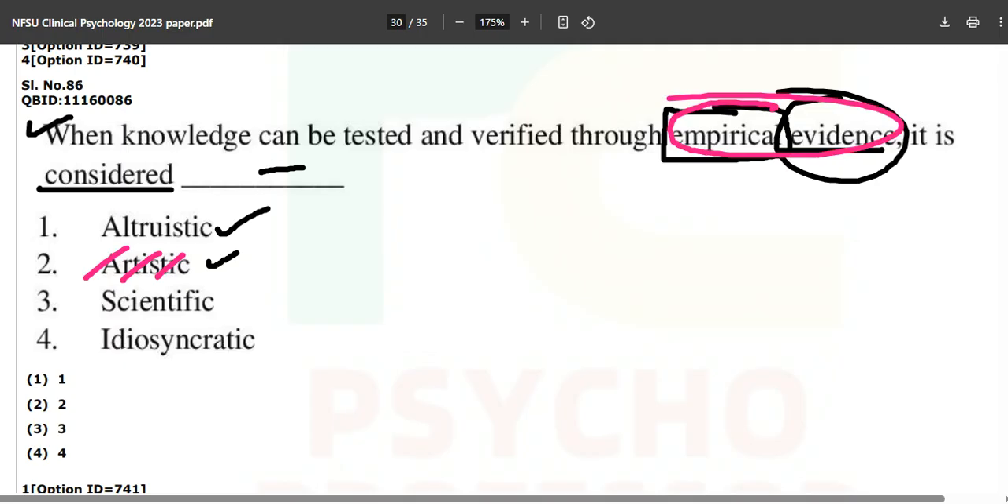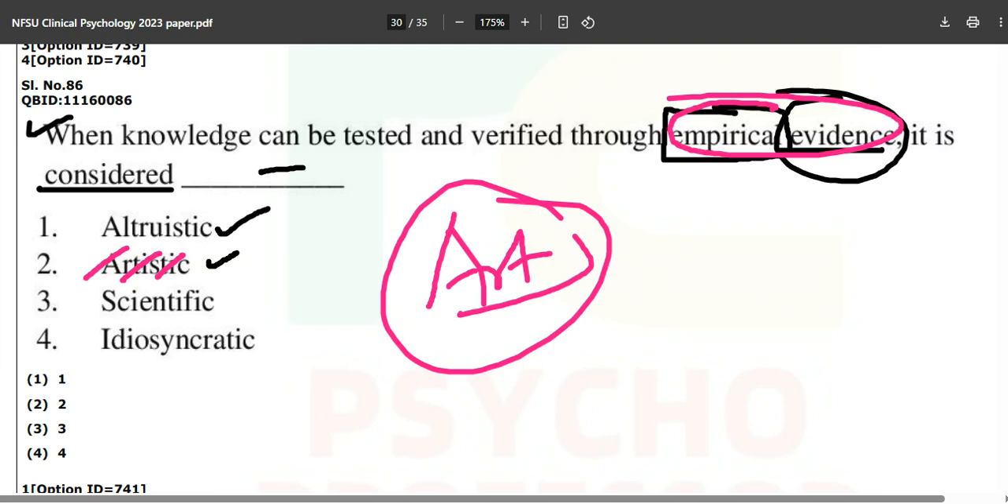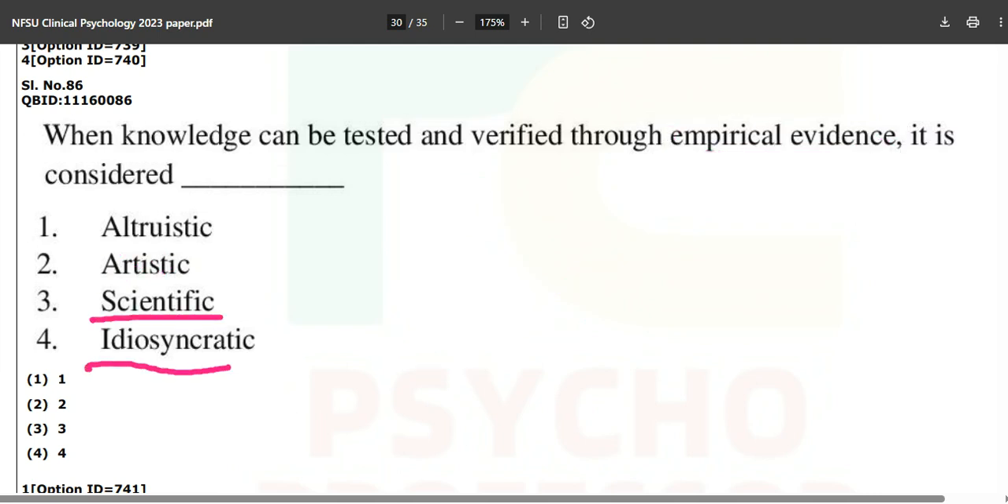Art is always and will be above science. You cannot put art in the framework of science. Never. Art cannot be included in science along those lines. Art is something absolutely phenomenal. Now, scientific and idiosyncratic. So what is the correct answer over here? It is scientific. It is just a basic common sense question.